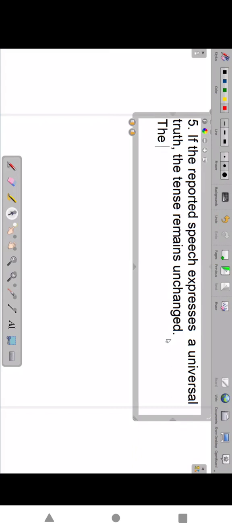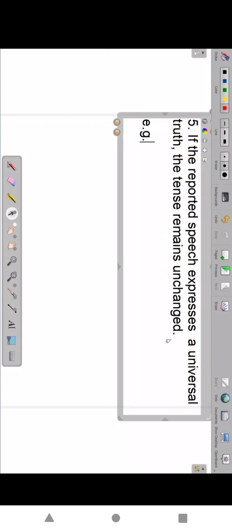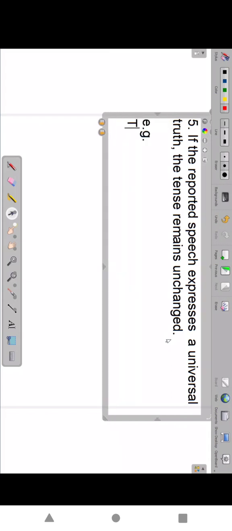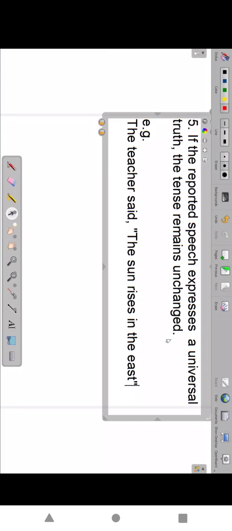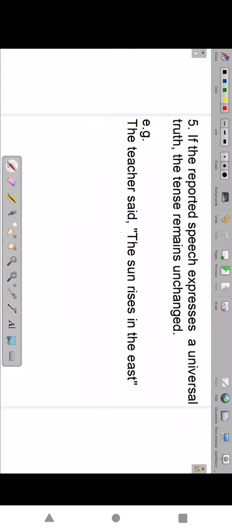Example: The teacher said the sun rises in the east.